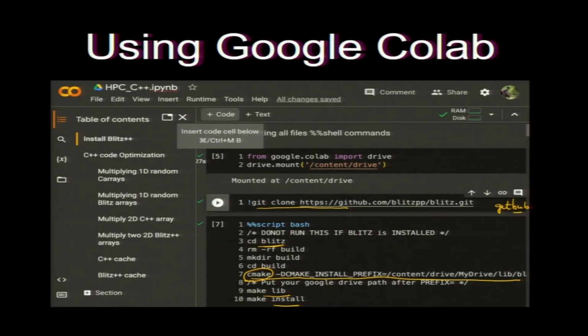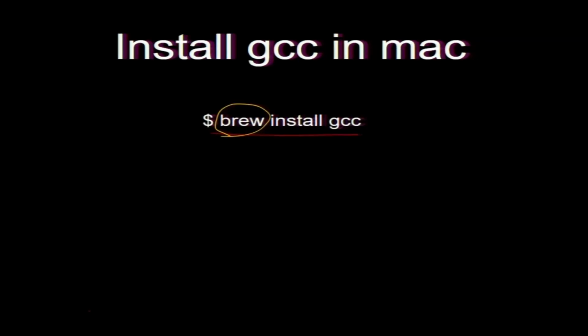If you want to install it on your own laptop, you need to do this on your laptop. You download, then you run CMake, then make lib and make install. In your lib directory, you need to have a place where it will install the library. You are setting up a library. Some of this you can also learn on Google, just search how to install a package in Linux or Mac. For Mac, brew takes care of all that build and CMake build.